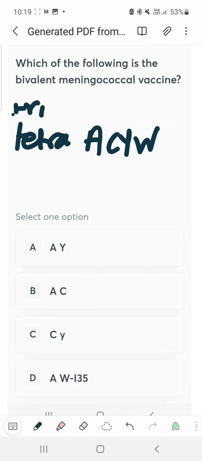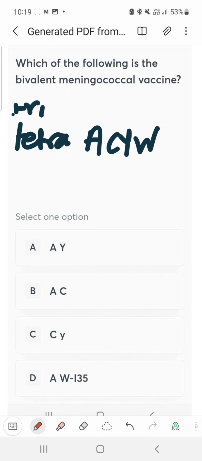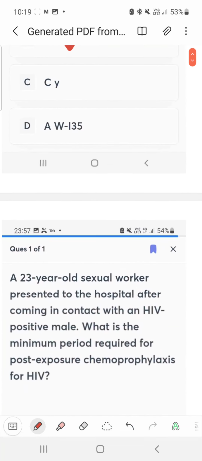ACYW is tetravalent, and then bivalent is AC, trivalent is AC and W. So the answer is AC.